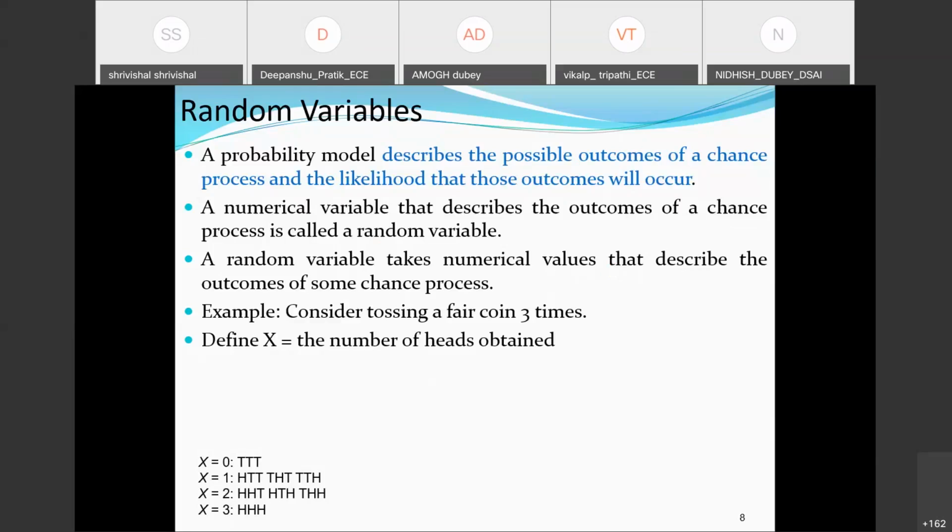Let me repeat the question again, and then you can start answering. Here the problem is, I am going to toss a coin 3 times, and I am interested in communicating the information about how many times the heads will appear. Correct? So how will you express it? You can participate. You can unmute yourself.